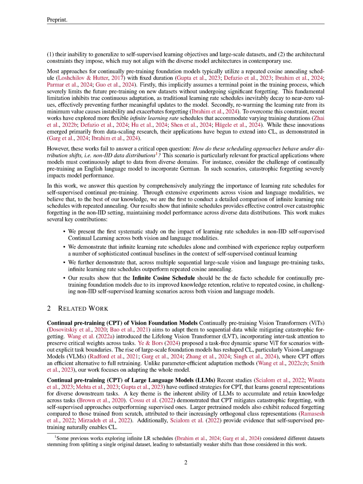Traditional cosine annealing schedules assume a fixed training duration, which restricts the model's ability to adapt continuously to new datasets without significant forgetting. In contrast, the infinite learning rate schedule allows for flexible training without predetermined step counts, effectively maintaining model performance across diverse data distributions.